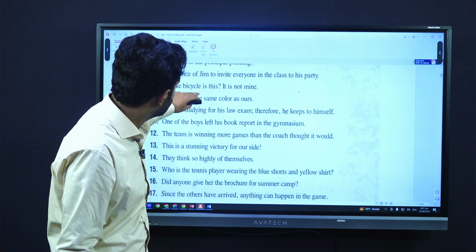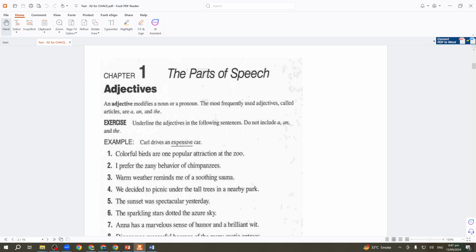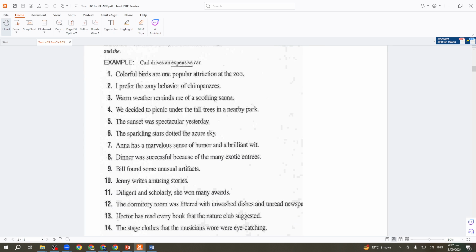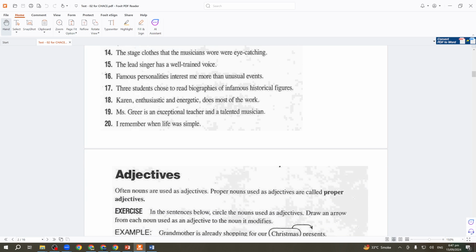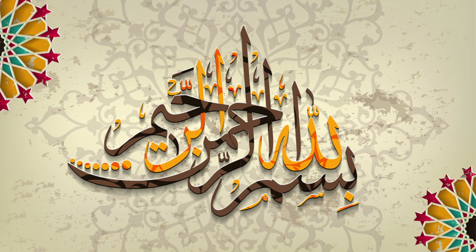Alright, so इसके आगे भी जो आप टेस्ट देखेंगे, they are containing all these different parts of speech जो आप पढ़ चुके हैं. So I hope by the next lecture on Monday you will solve all that without any help by your own, so that you can verify it, counter check it, and see where you stand in your understanding of tenses and parts of speech. So let's begin this today's lecture.